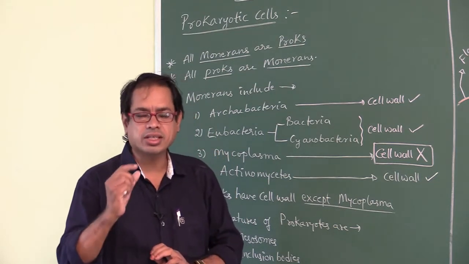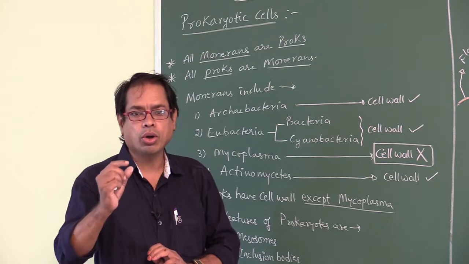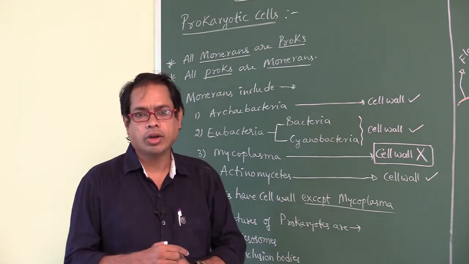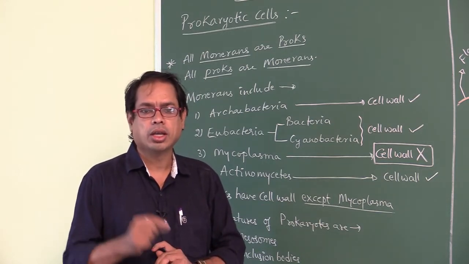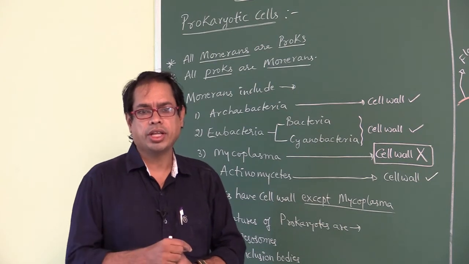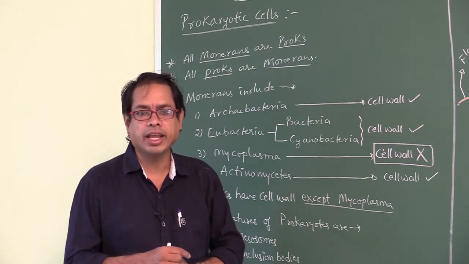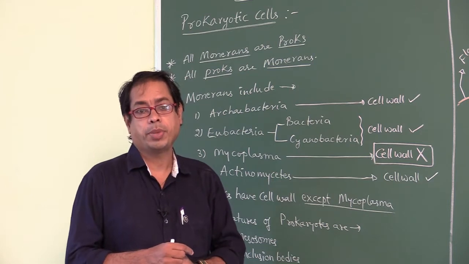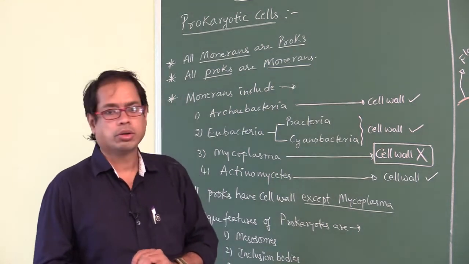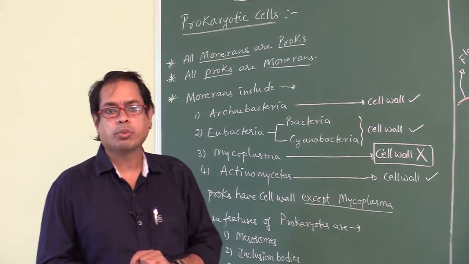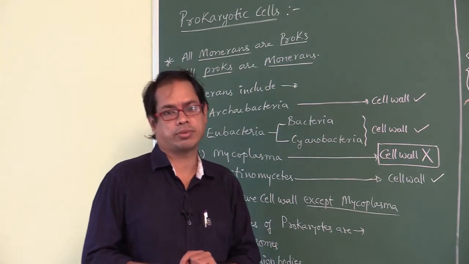What is the smallest cell? Mycoplasma. Mycoplasma is also called PPLO, that is pleuropneumonia-like organism. PPLO means pleuropneumonia-like organism. Right.